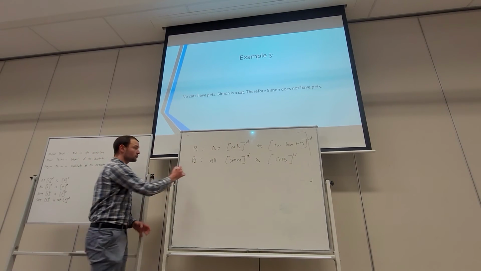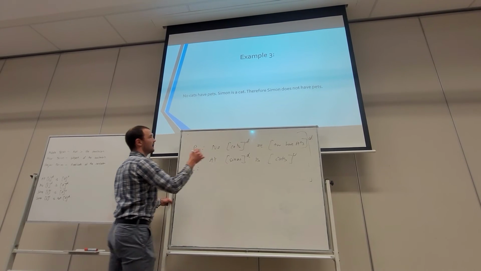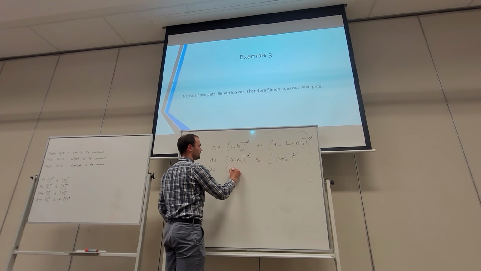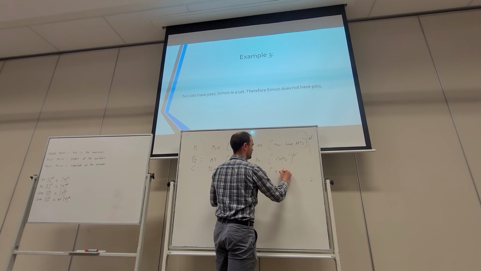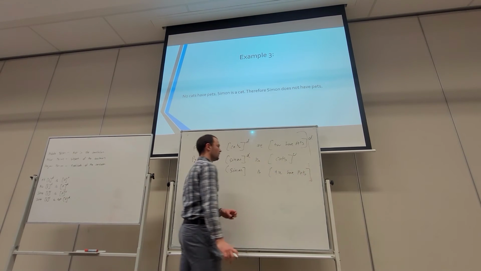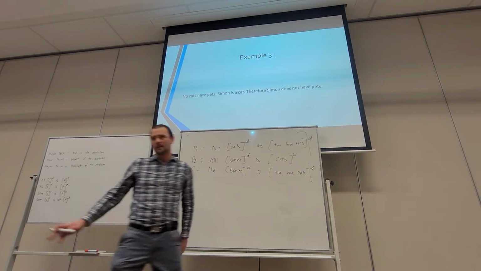And then our conclusion, therefore Simon does not have pets. No Simon is that which have pets. Okay, and this is an E as well, so they're both distributed.